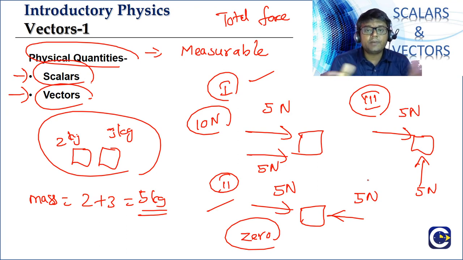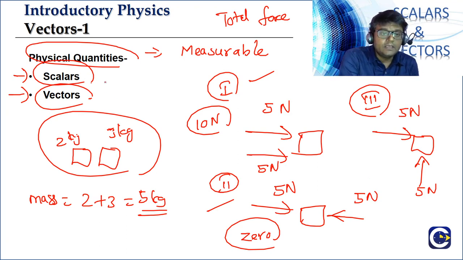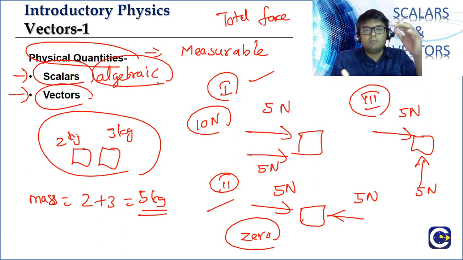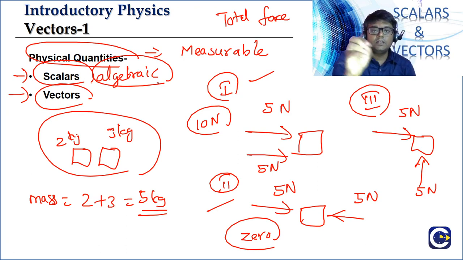The operations involving scalars will be more like algebraic operations. Means, the way we simply add and subtract numbers. That is what you'll see in the case of scalars. Say, for example, I have a mass of 10 kg. From that I remove 2 kg, the remaining is going to be 10 minus 2, which is 8. Like that, the way we do algebraic addition and subtraction, scalars will have the same kind of rules.